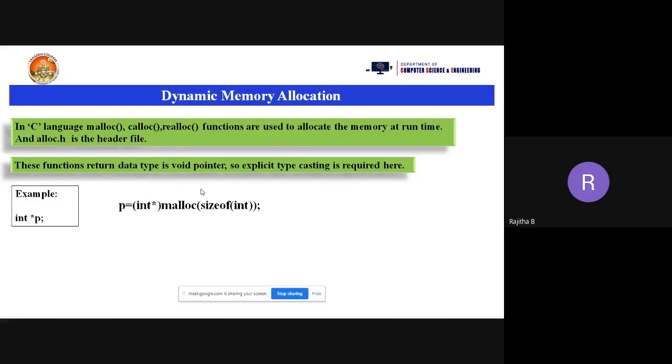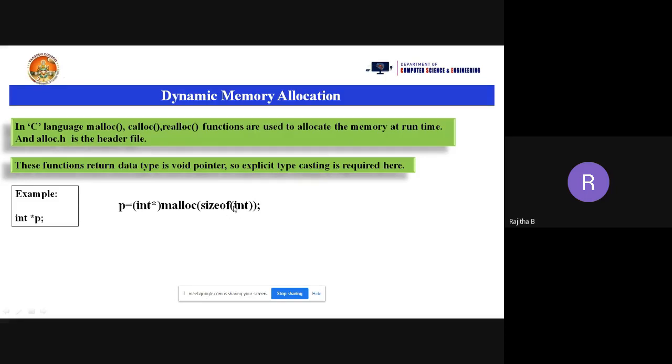Now suppose you are taking the statement p = (int *)malloc(sizeof(int)). What is p here? It is a pointer variable. I'm using the malloc function, and in the brackets we need to mention how much memory is allocated for the integer, that is the size of integer. sizeof is an operator, and it gives how much memory is allocated for the integer. So with malloc(sizeof(int)), 2 bytes will be allocated for the integer.